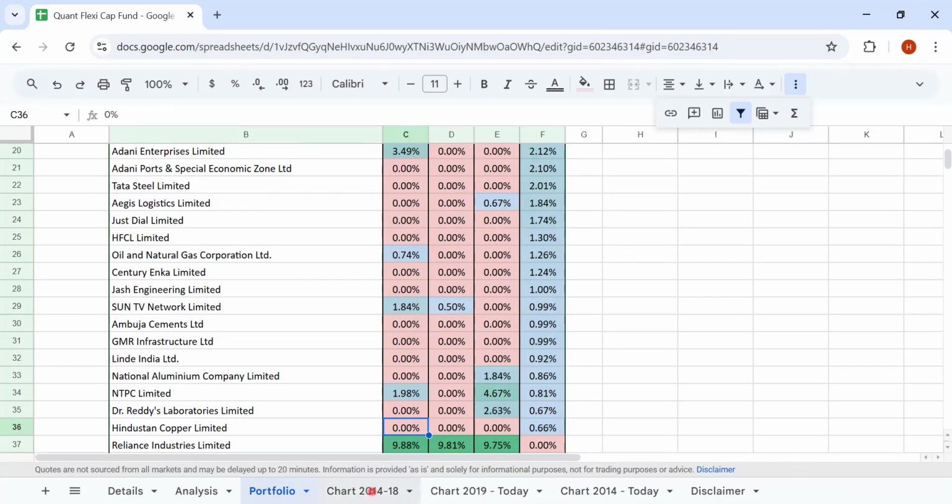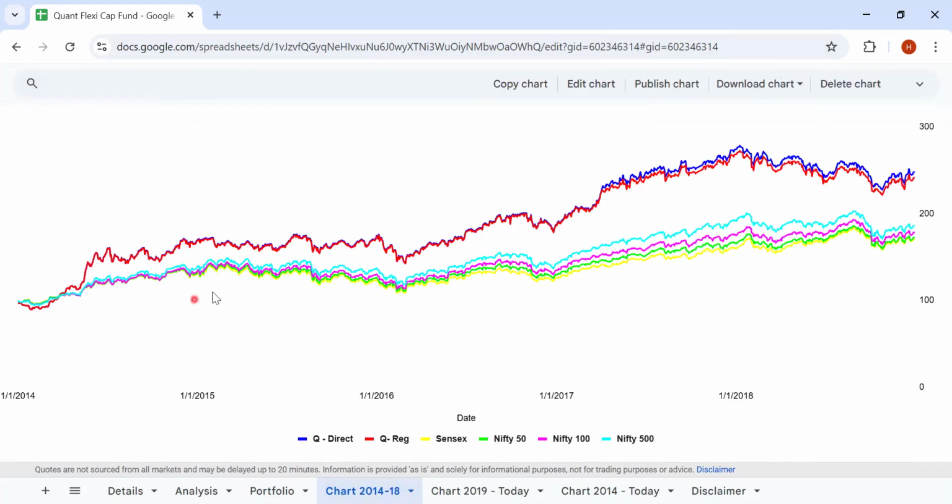So let's look at the performance from 2014 onwards, 2014 to 2018. The fund has definitely outperformed the indices. If you look at it, the absolute return of Nifty 500 was around 86%. So the direct fund is at 148%, and the regular is at 141%, right? But that is from a point of 2014 to 2018.